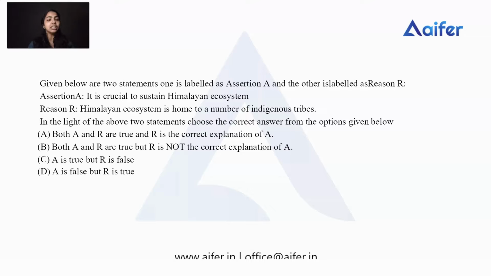And here the reason given is that the Himalayan ecosystem is home to a number of indigenous tribes. It's also true, but it's not the reason behind it being crucial to sustain the Himalayan ecosystem. So here both assertion and reason are true, but the reason is not the correct explanation of the assertion. So here the answer is option B. Both A and R are true, but R is not the correct explanation of A.